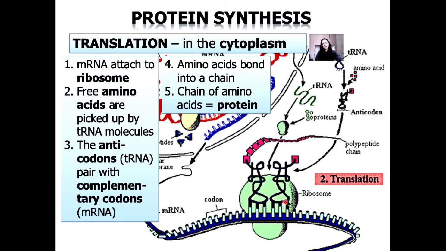Can you see the 3 anticodons on our transfer RNA? They're going to be pairing with the complementary codons on our messenger RNA. Number 4, the amino acids now are going to bond. Here are our amino acids, these pink structures here. They will then bond into a chain of amino acids to form a protein.